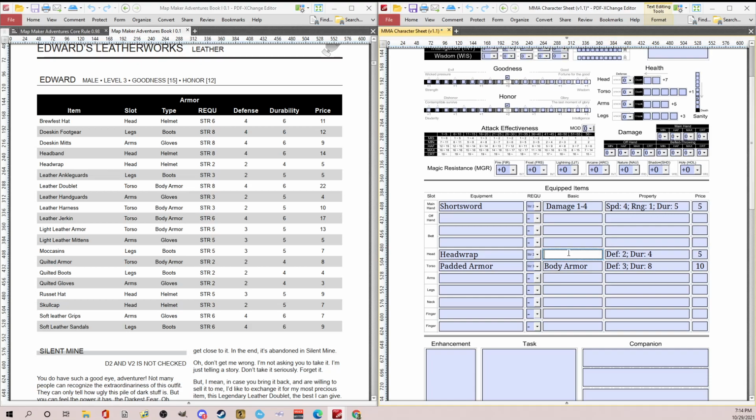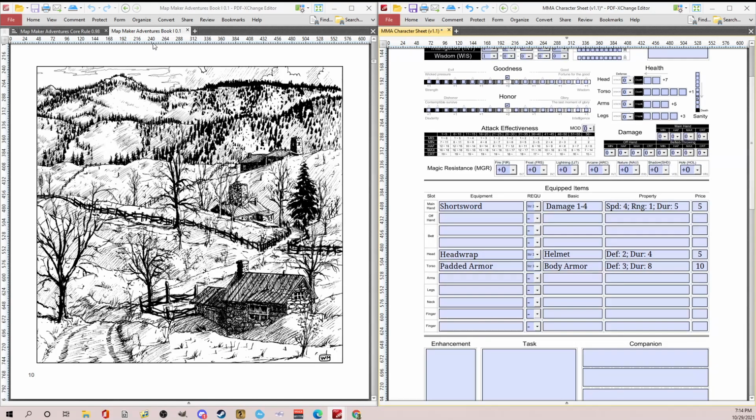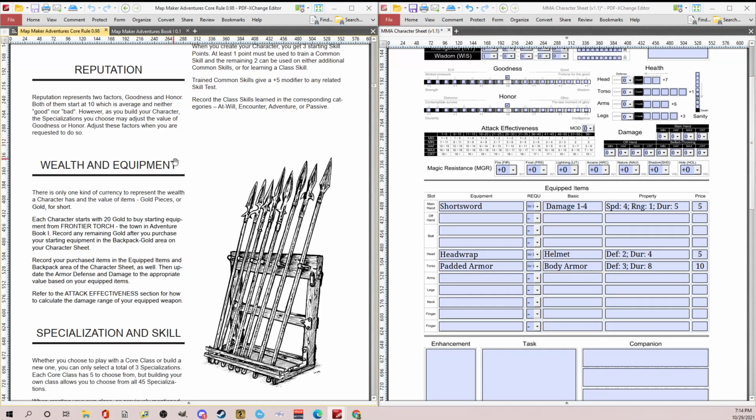And if we wanted, we could put body armor, helmet. I'm not sure if this is exactly how he intended, but that works. And so we've got 20. So that's it for Mapmaker Adventures Rulebook 1. I don't want to spoil anything else there. So we've got the wealth and equipment.